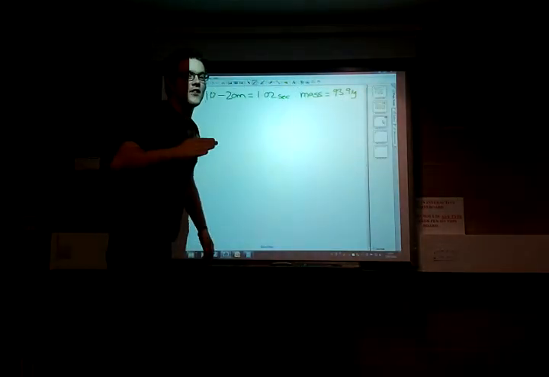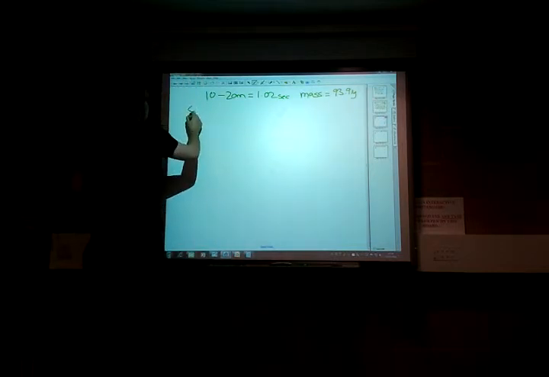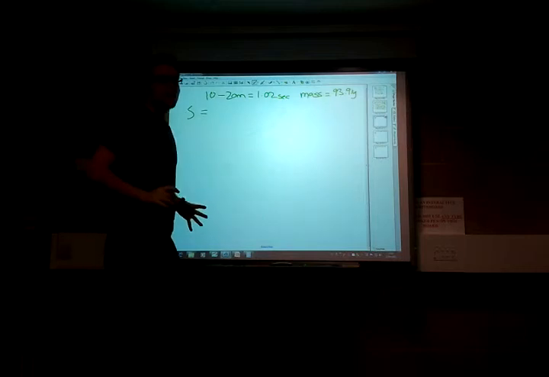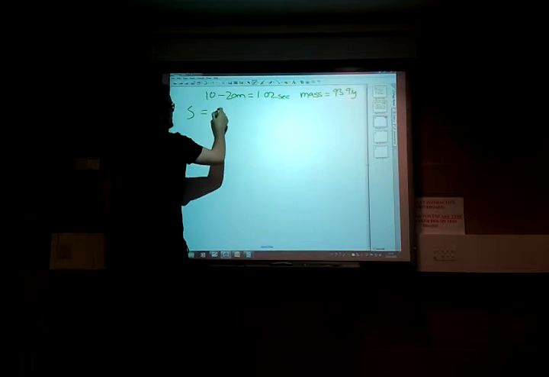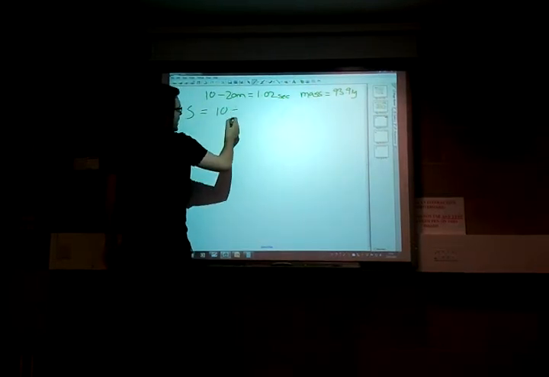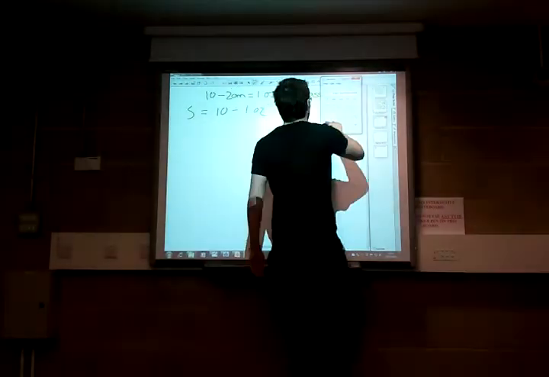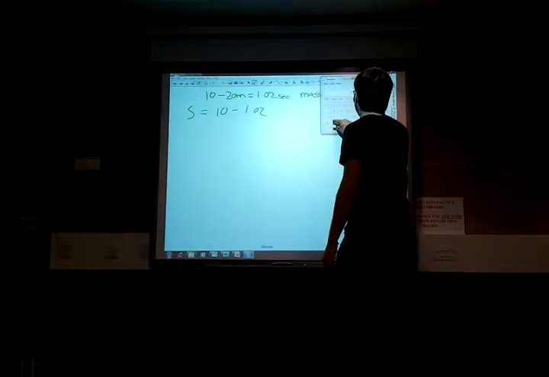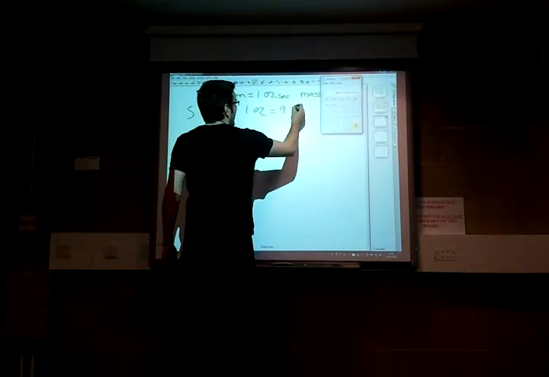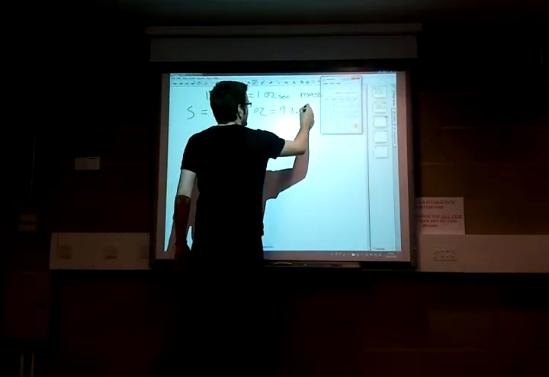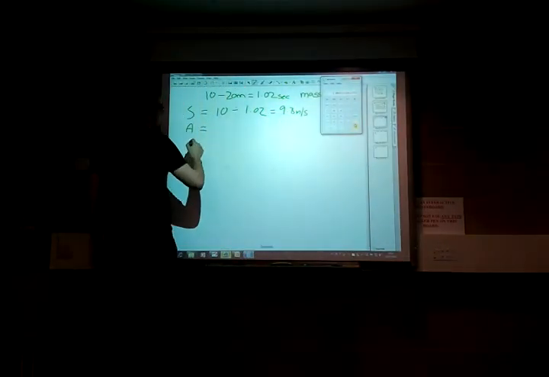So what we'll do now is take his second 10 metres. Again, we'll start with the speed. We're going to go through this a little bit quicker now because hopefully you're with me. So speed is distance divided by time. So it's 10 divided by 1.02. Obviously that's not going to change things too much, but 10 divided by 1.02 gives us 9.8 metres per second.